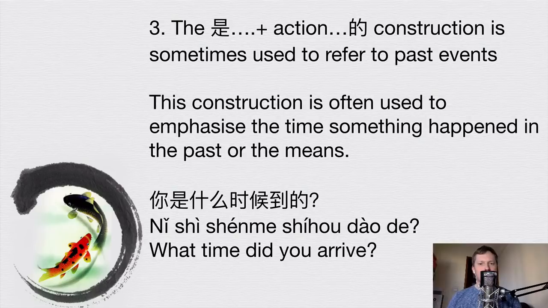Okay, and here's another construction that normally refers to past events. 是 plus the action, and then 的 at the end of the sentence. So this construction is often used to emphasize the time that something happened in the past or the means by which it happened. For example, 你是什么时候到的? We've got this construction 是, and then the part in the middle, and then 的 at the end of the sentence. This means what time did you arrive? 你 means you, and 什么时候 what time, 到 arrive, and then we've got the 是 and the 的.